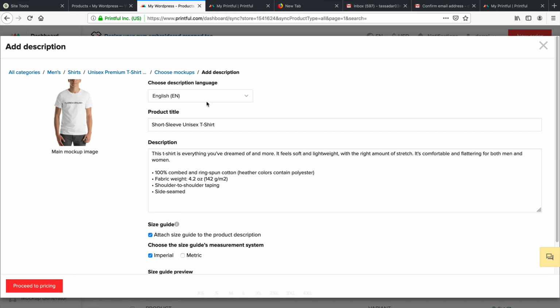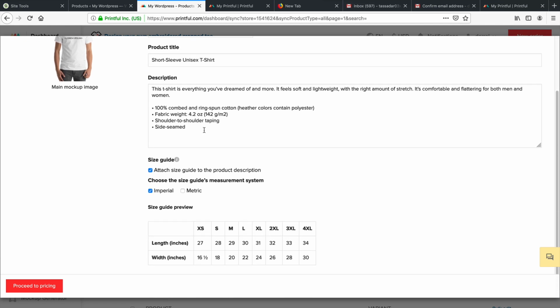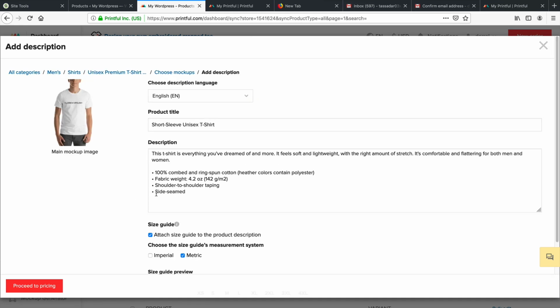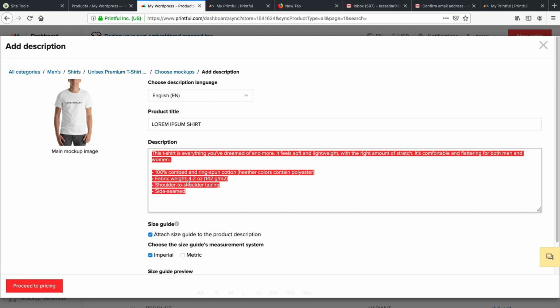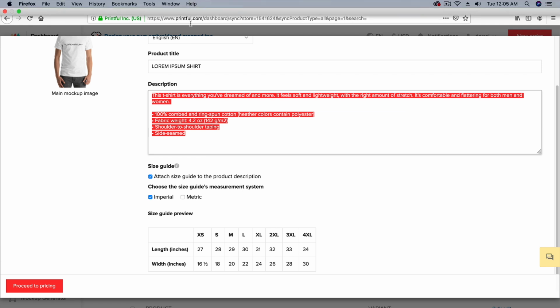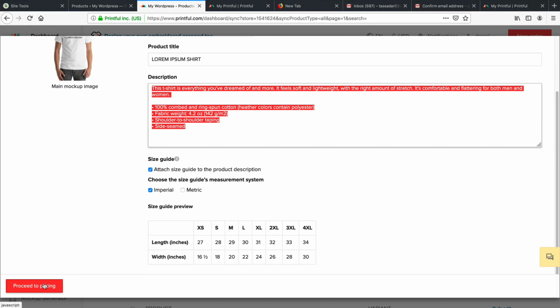Now right here, we have the description. So we have a little bit about the product. We have the sizes. Now you can always do imperial or you can do metric. It just depends on what part of the world you're in. But I'm just going to do imperial and leave it at that. Right here in English, the product title. So what is the name of this? We can put something like lorem ipsum shirt. And this is the description on the product, such as material, etc. Now, there is also another part of the description we need to enter, but I'll show you how to do that in just a little bit. So right here, just click on proceed to pricing.